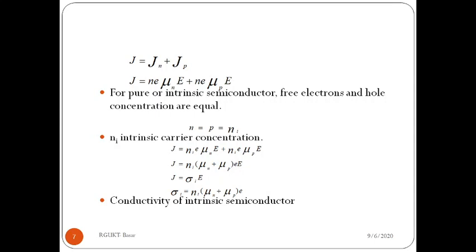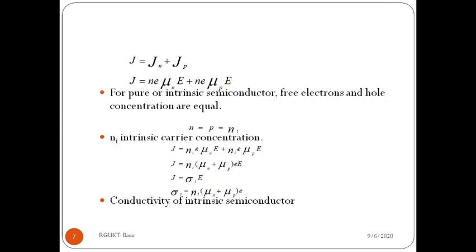Now we have written J equals ni e mu n E plus ni e mu p E. Here I have taken ni as common: ni (mu n plus mu p) e into capital E. Here I have considered ni (mu n plus mu p) into small e as sigma i. The sigma i is the intrinsic semiconductor conductivity. In this, ni is the intrinsic carrier concentration.